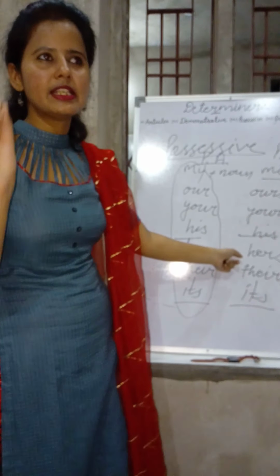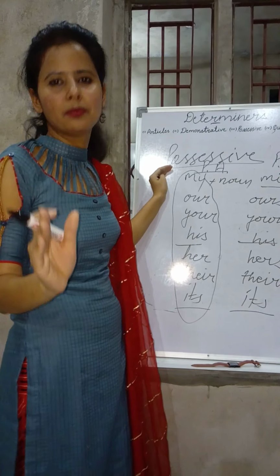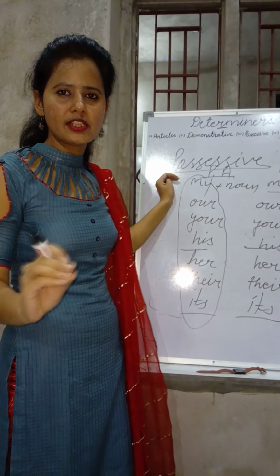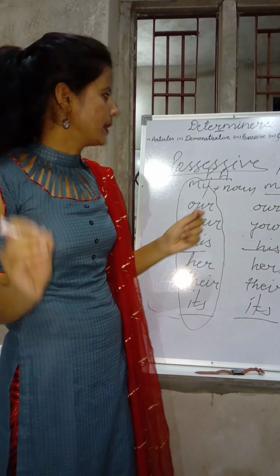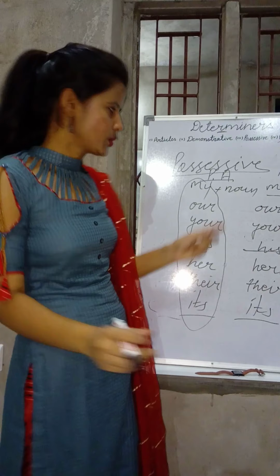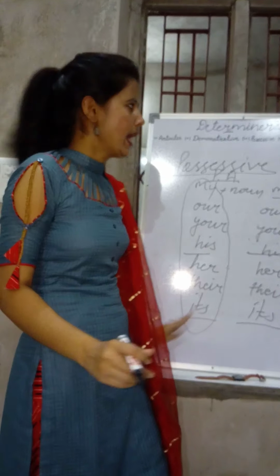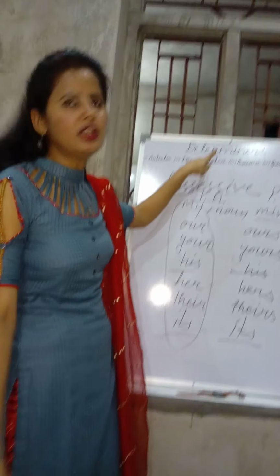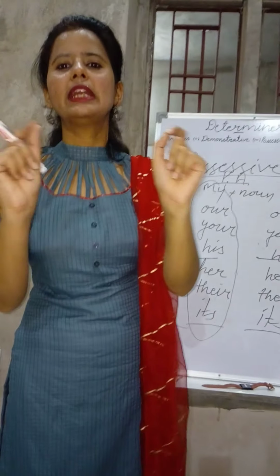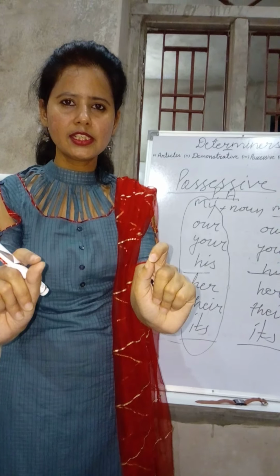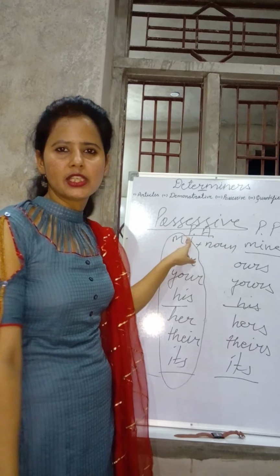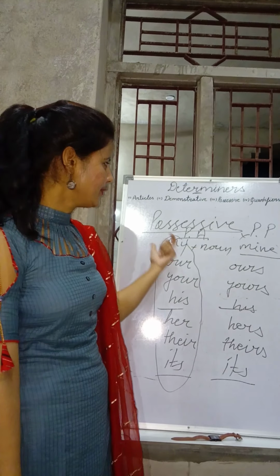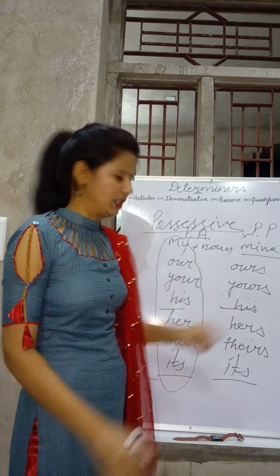So students, this is the topic. I really see people get confused in this. Please make it clear what is the difference between possessive adjective and possessive pronoun. These are the possessive adjectives and these are the possessive pronouns. Only possessive adjectives can be called determiners. So whenever you are asked to fill in the blanks with determiners, you need to use only possessive adjectives, not possessive pronouns.